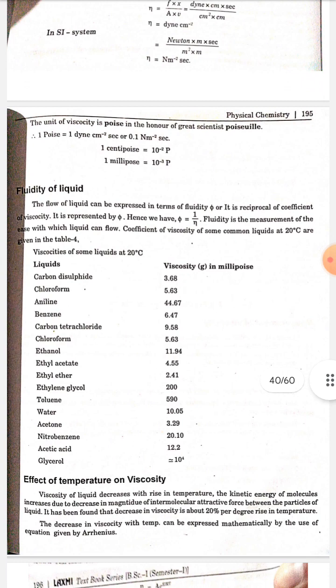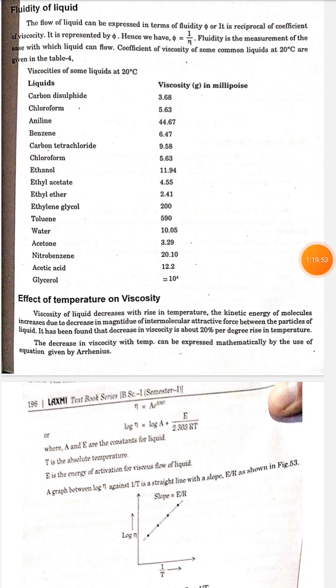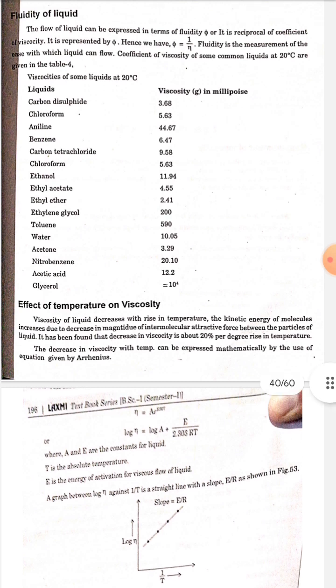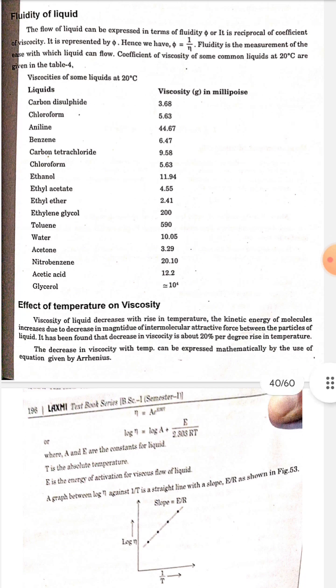Fluidity of liquid. The flow of liquid can be expressed in terms of fluidity phi, which is the reciprocal of the coefficient of viscosity. Hence we have phi is equal to 1 by eta. Fluidity is the measurement of the ease with which liquid can flow. Coefficient of viscosity of some common liquids at 20 degrees Celsius are given in the following table.